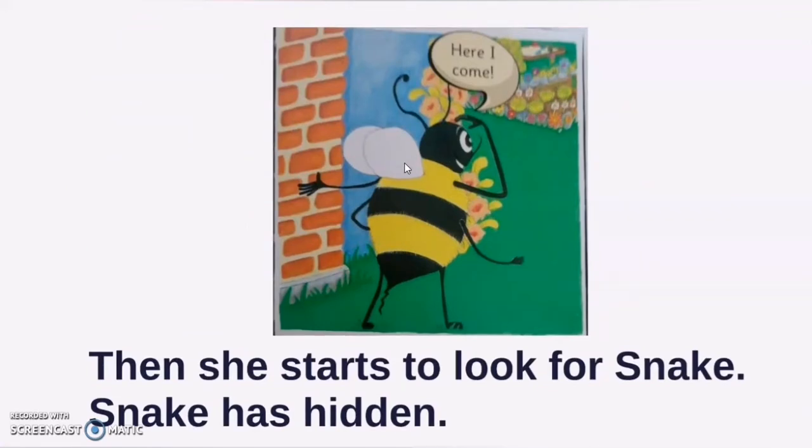Now, what are you watching in this picture? We are again watching a bee. So, let's read these lines to know what is going on. Then she starts to look for snake. Snake has hidden. Okay, now we have found our answer to why bee counted. Bee counted because bee looks for snake. Bee and snake play a game.